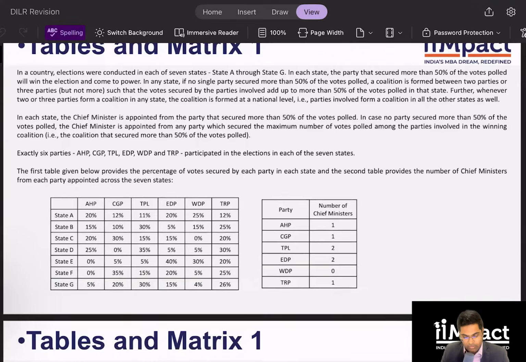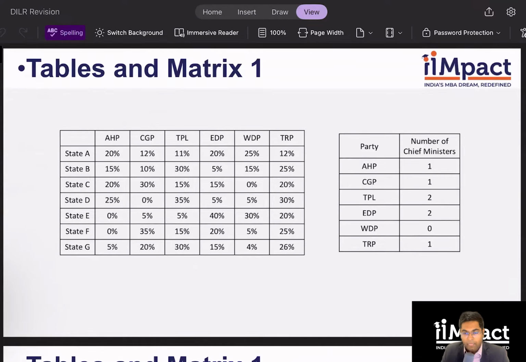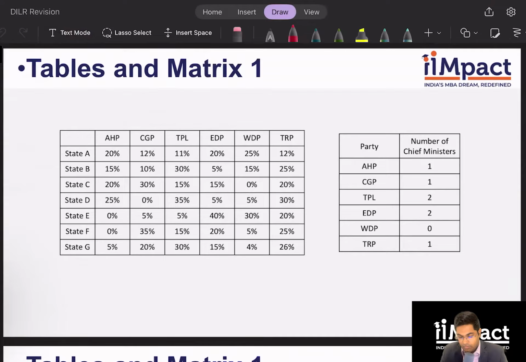All right. Let's look at how we can start and where we can go with this data. At first, there might not seem a lot of clues to begin with, but I always tell you guys to look at the extremes. So, do I have any party which has more than 50% vote in any state? No, I don't. So, that means in every state, it's going to be a coalition government. Another extreme which I can see is that WDP has a total of zero chief ministers. I'm sure this clue will come in handy somewhere or the other because it's an extreme.